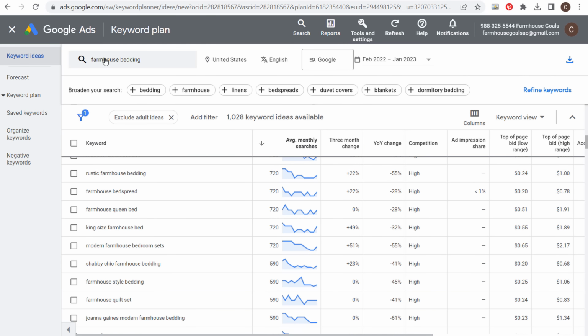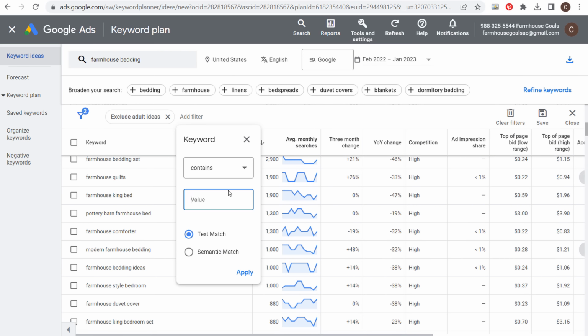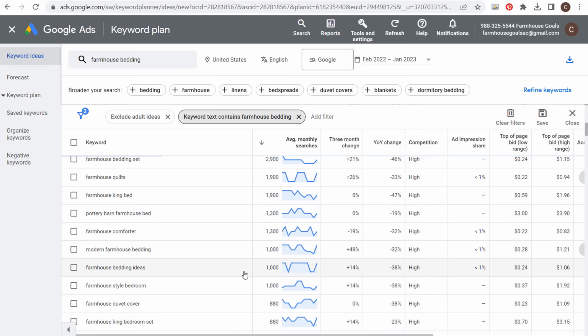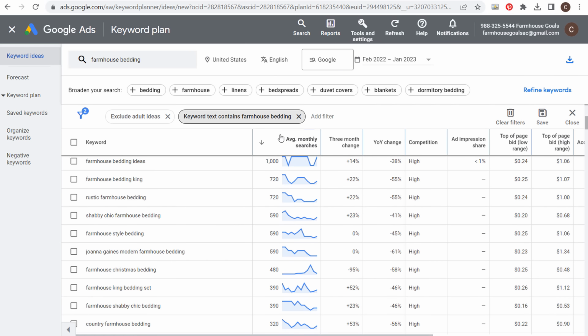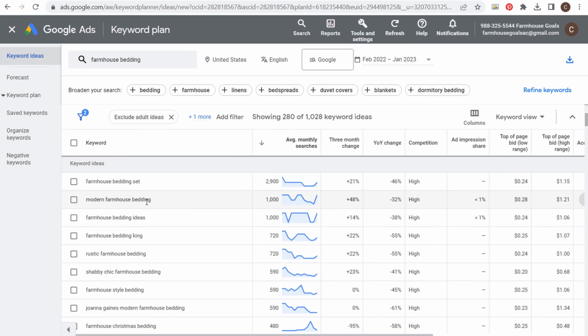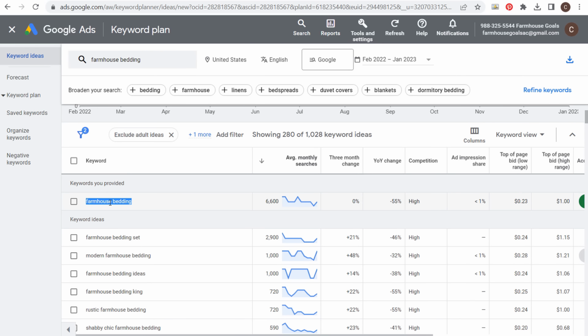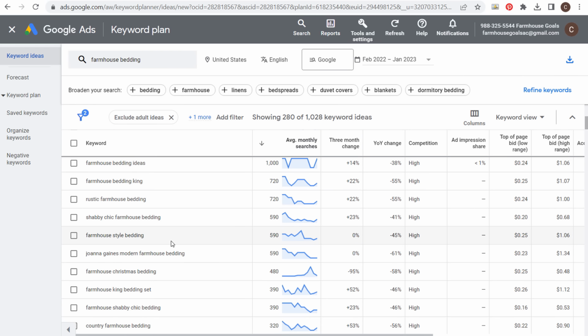So let's come back over here. Let's say we're breaking down farmhouse bedding right now. We want to add a filter. We want to make sure the keyword text contains farmhouse bedding. Click on apply. And what we're going to do is look at average monthly searches. And a lot of these are keywords that I've added to my website. So modern, king, rustic, shabby chic. Again, farmhouse style, I consider that the exact same as this keyword. It doesn't make sense to break that down into something further because the products on that page are going to be exactly the same. Christmas bedding, so king bedding set, that's the same as king up here.